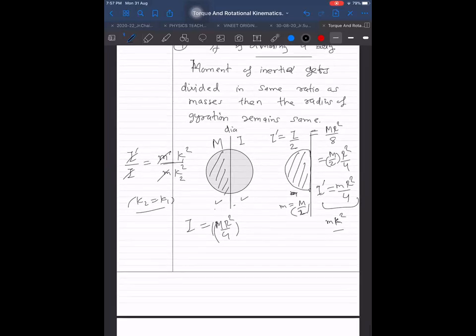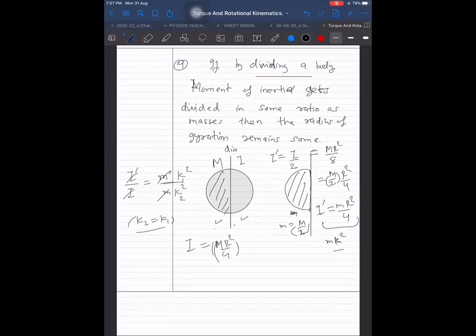What you wanted to say? Also, dividing any other way means how, sir? Half means we can understand easily. No, any other way. Did you understand here? This is not for half. It is for any ratio.